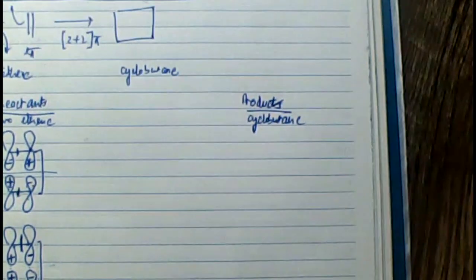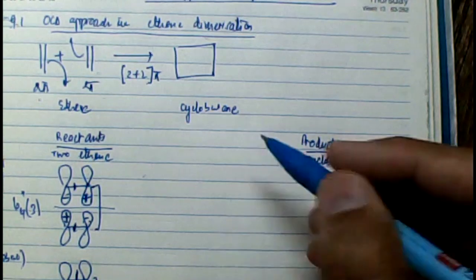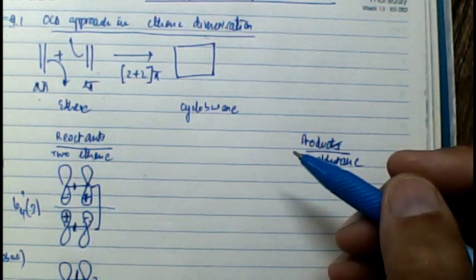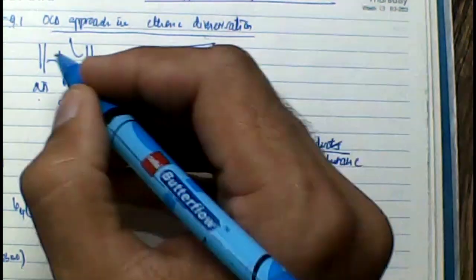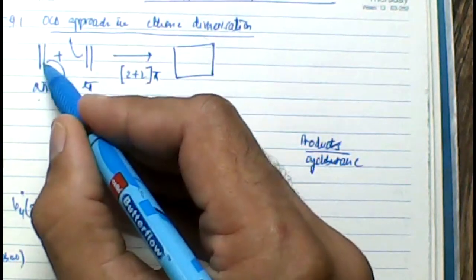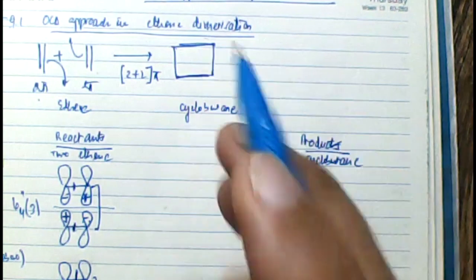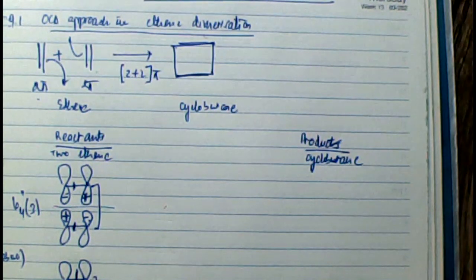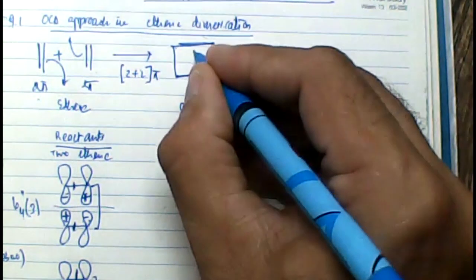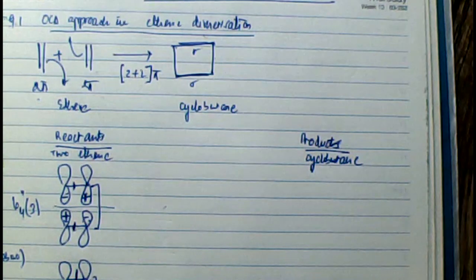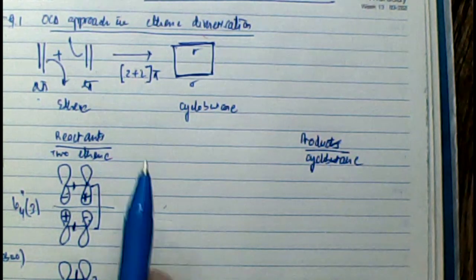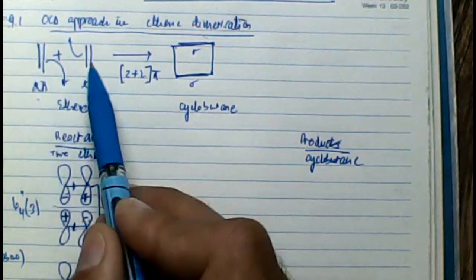In order to understand this, since it is a sigma bond, I'm talking about the in-phase bonding overlap. How do I show this? The first orbital. That means this is the one, a lobe like this, a lobe like this of the cyclobutane system. See. Like this.